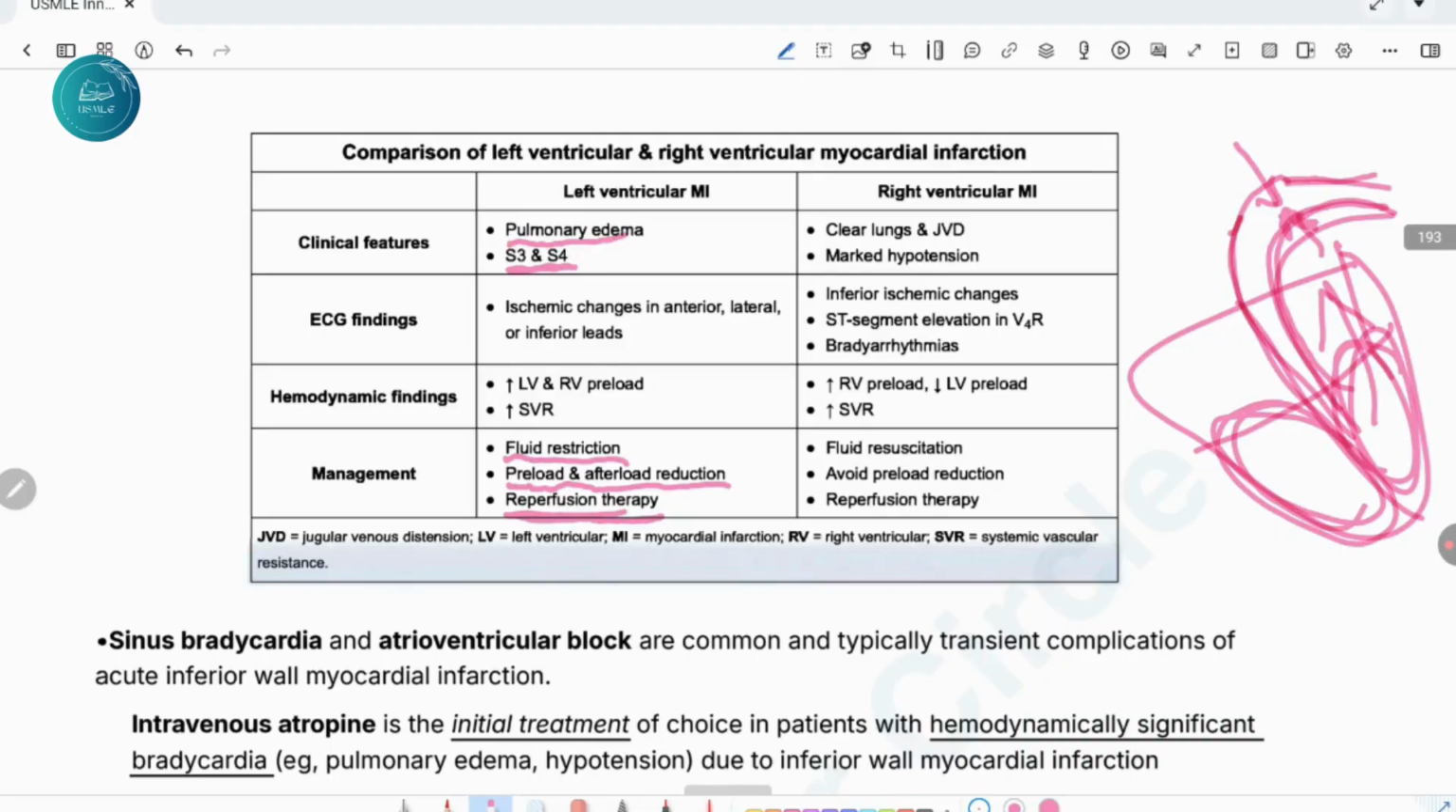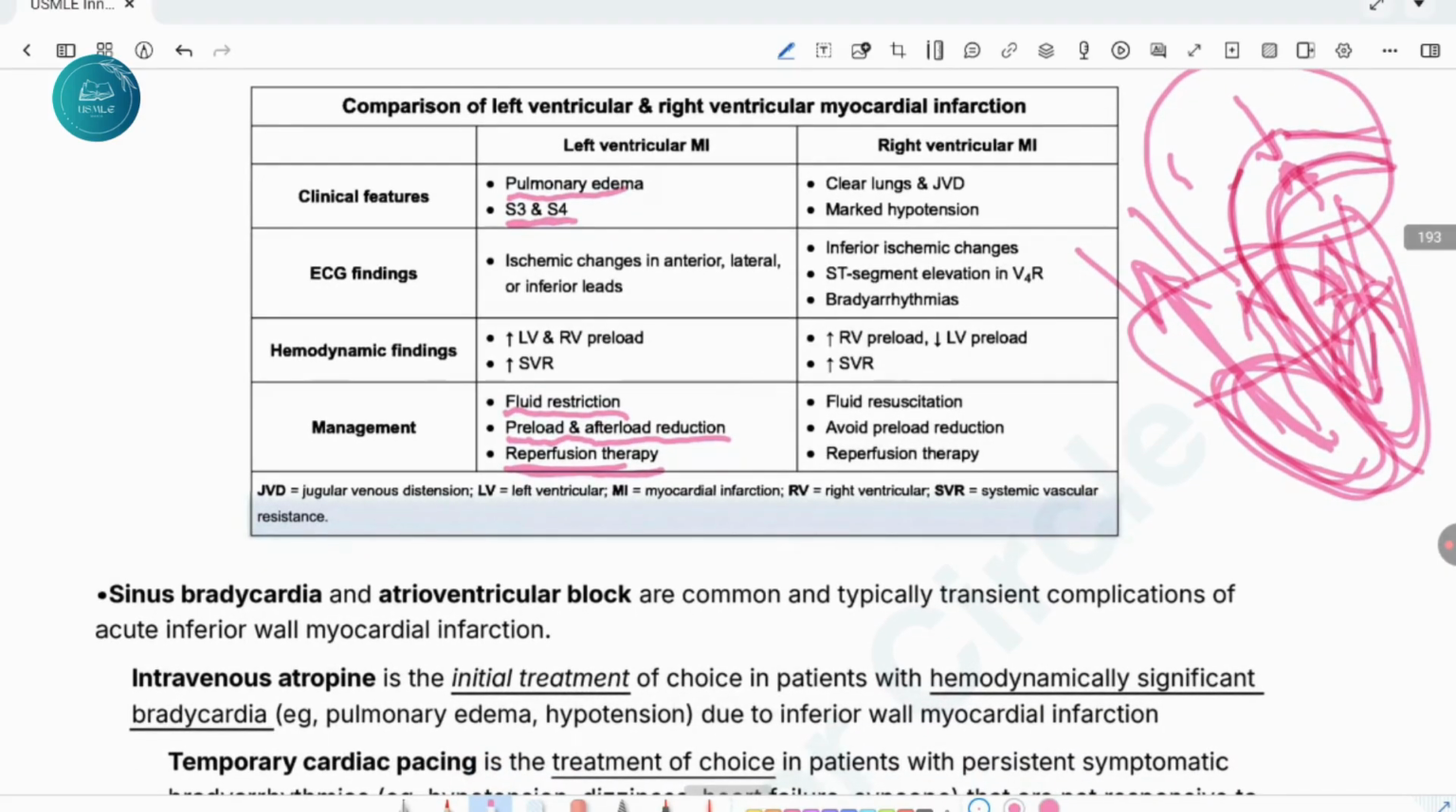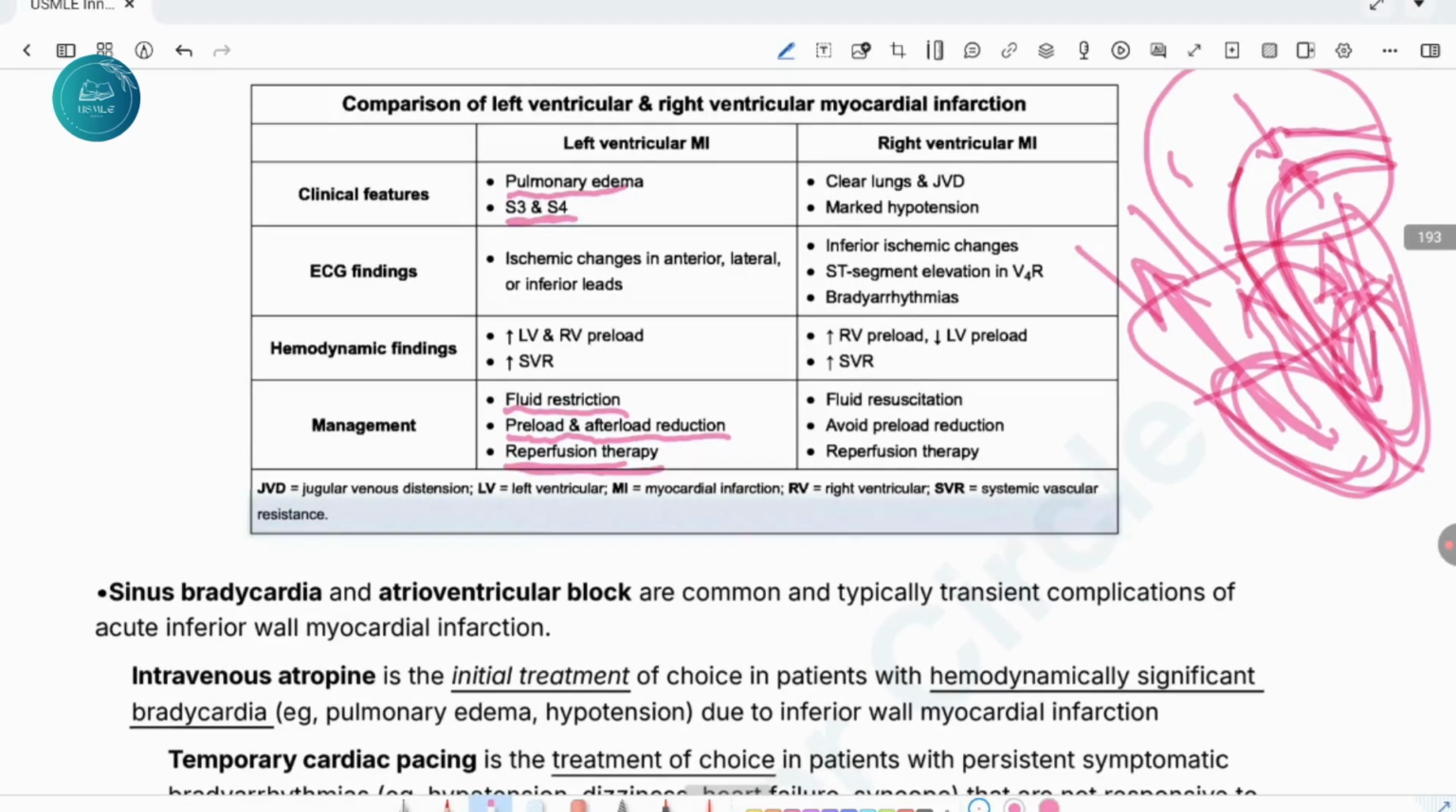The patient will not be able to pump the blood to the left atrium and left ventricle. So the patient will have clear lungs, but the JVP will increase because the blood will pull back. The patient will present with marked hypertension. On ECG, the patient will have inferior ischemic changes, ST elevation in aVR, and bradyarrhythmias, because inferior wall or right ventricular MI is commonly due to right coronary artery blockage, and the right coronary artery supplies the AV node.